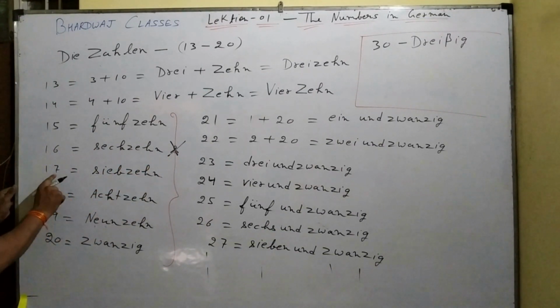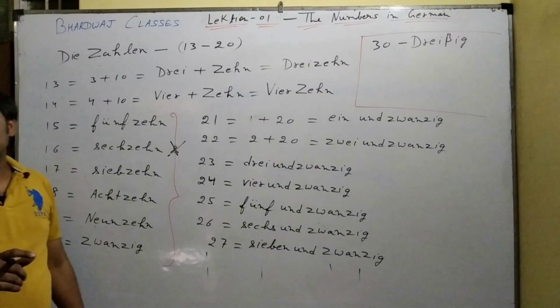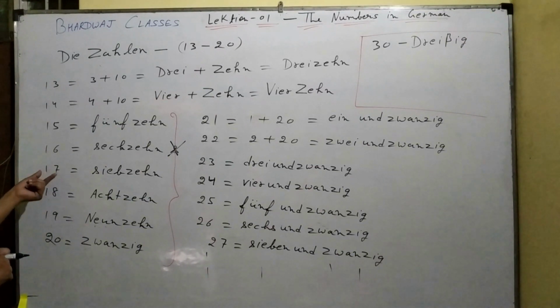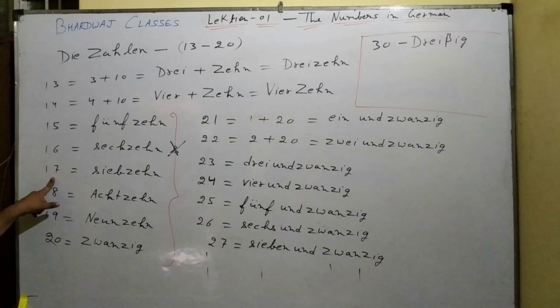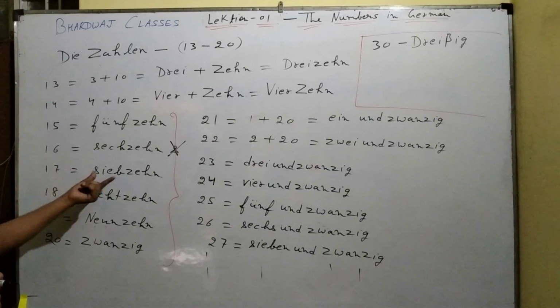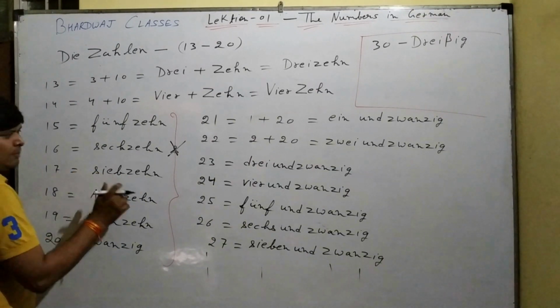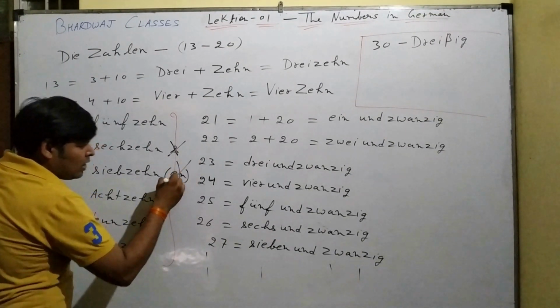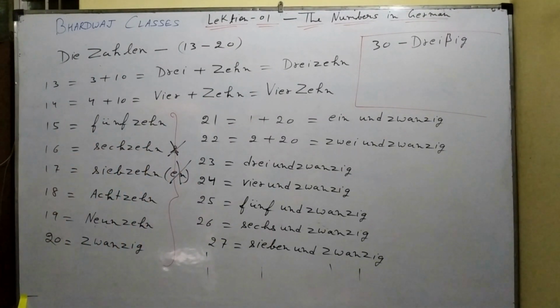Similarly, 7 is known as sieben. So 7 here is known as sieben. Now what do we do in the case of 17? Siebzehn. When we say siebzehn, the en gets cut, that is, it vanishes.